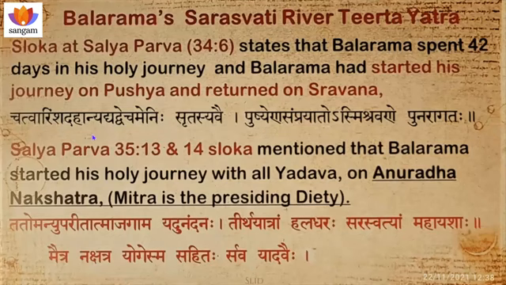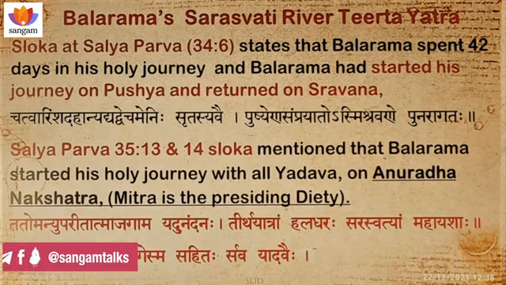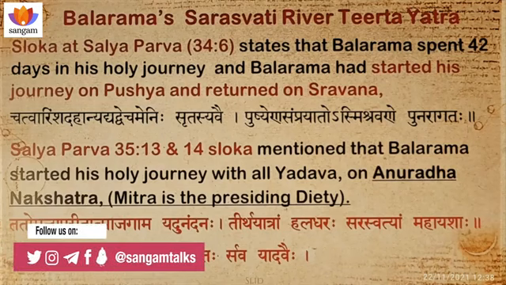Satwarim, that is 40, dve, so 2, 42 days. Ahan means day, so 42 days. Pushyena, so the starting point of Balarama's Tirtha Yatra is Pushya. They conclude like that. Shravane is there, so they take this Shravana Nakshatra. So Balarama started the Tirtha Yatra on Pushya Nakshatra, and after one complete revolution of 27, the next Pushya Nakshatra to Shravana will be 42 days. So the war should end after 42 days at Shravana Nakshatra.